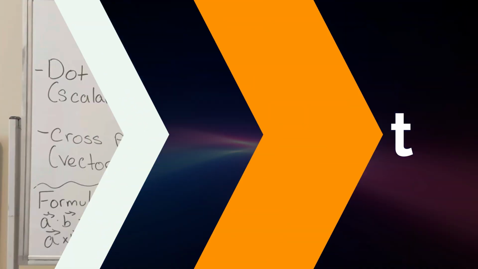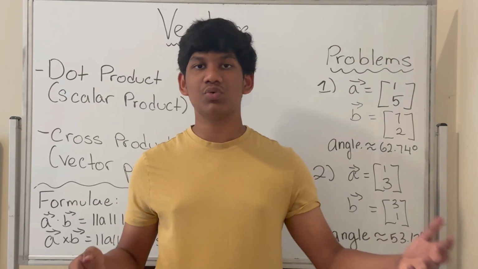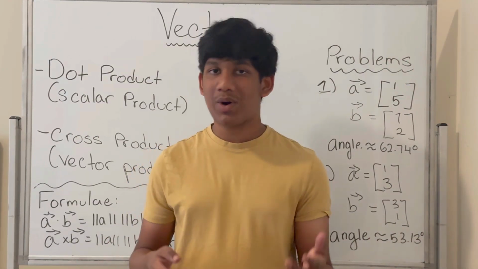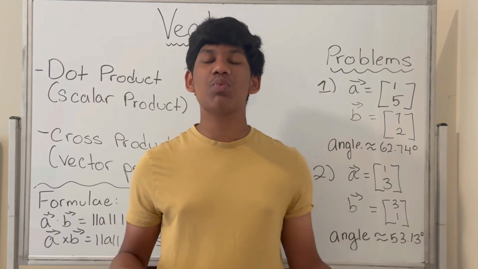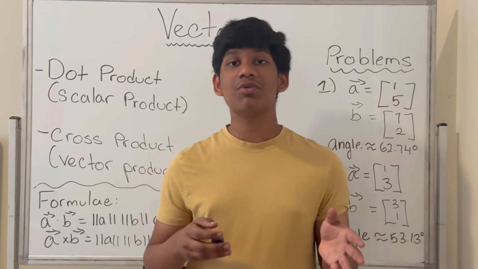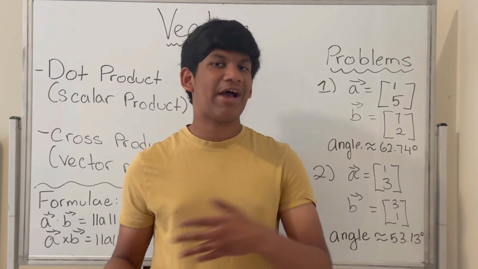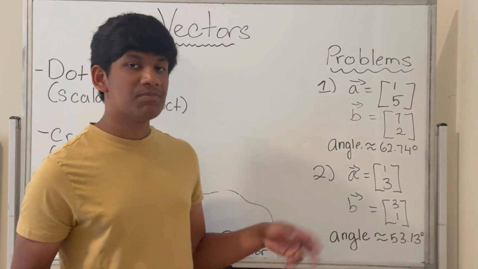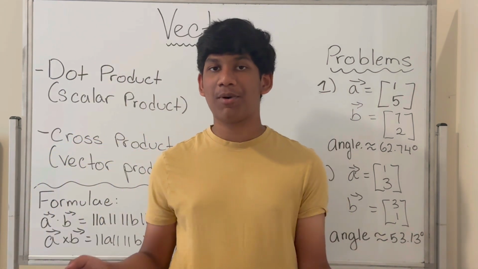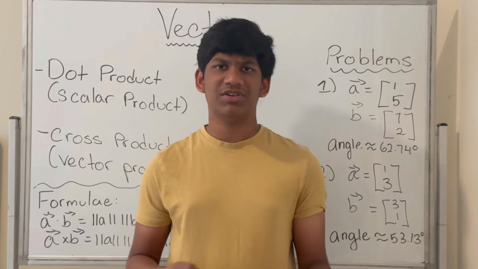The dot product is one of the most significant tools in all of vector analysis. So what is a dot product? Well, the dot product is a way to multiply two vectors such that the result is a scalar quantity. Now in this section, we'll be solving these two problems using the formulas associated with the dot product. So let's begin without further ado.